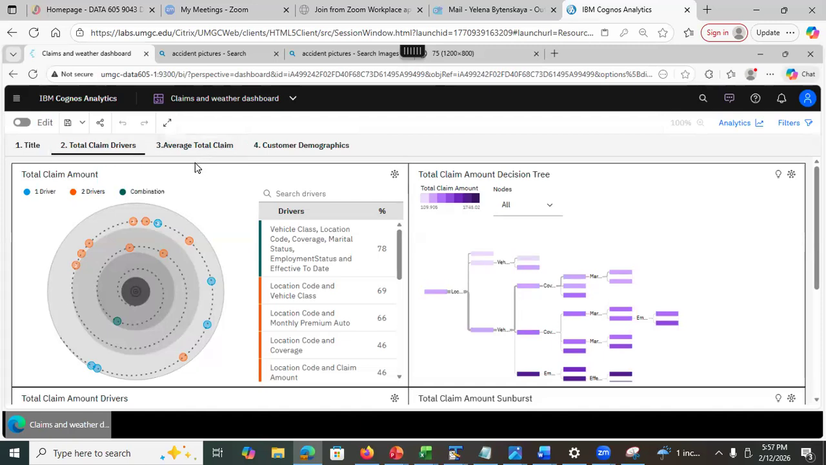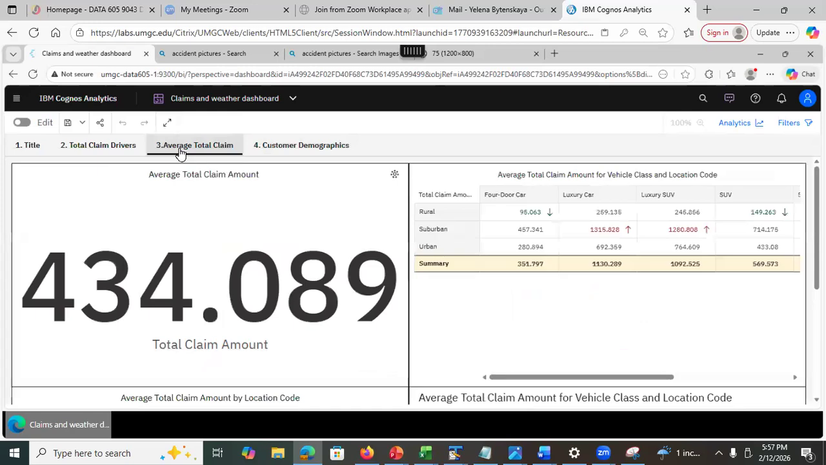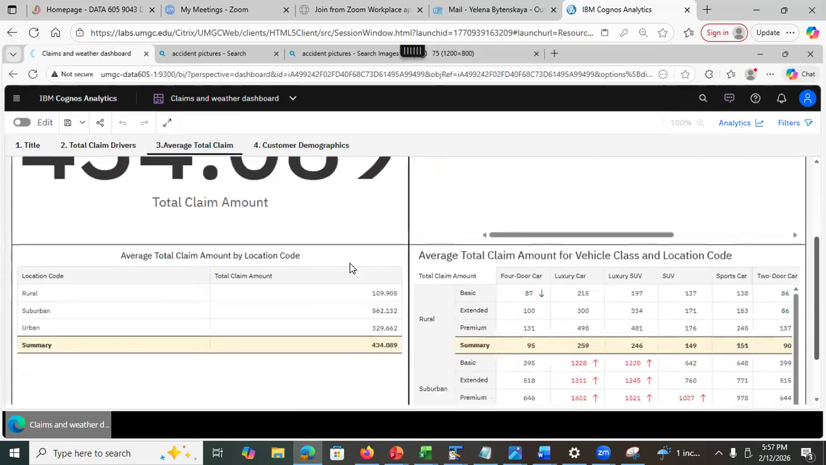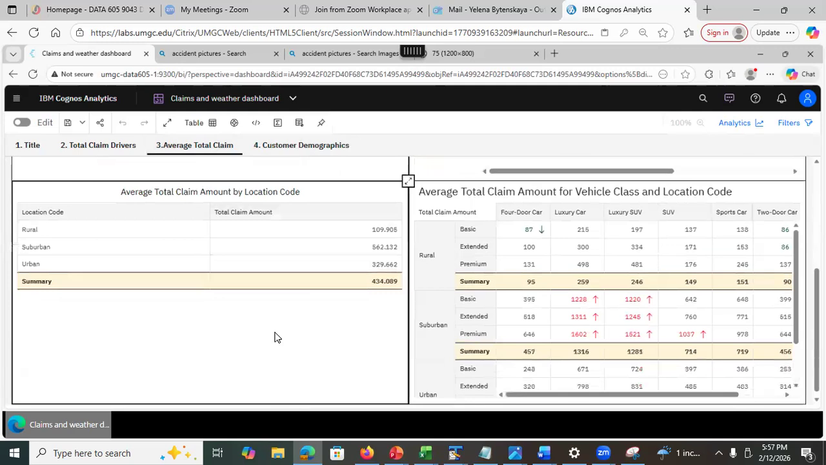So I was just going to reuse my findings and put them in one of the dashboard tabs. The good way to get started is probably to look at the drivers and do visualization for those drivers. Then you probably want to look at the customer demographics. Here I did the overall average total claim amount. Then I looked at the average total claim amount for the location code, which is this table here. But I could do a little bit better.